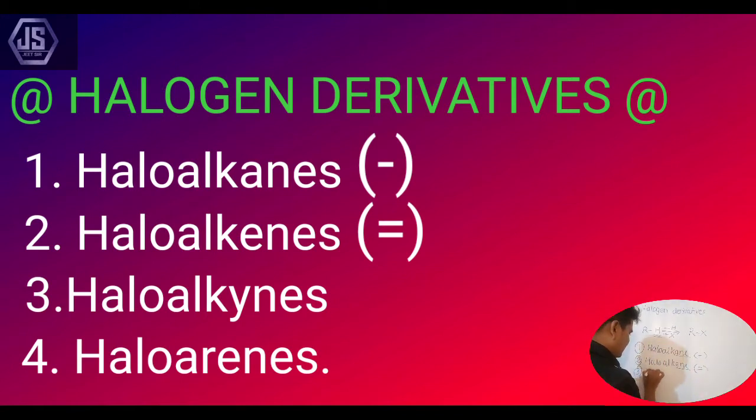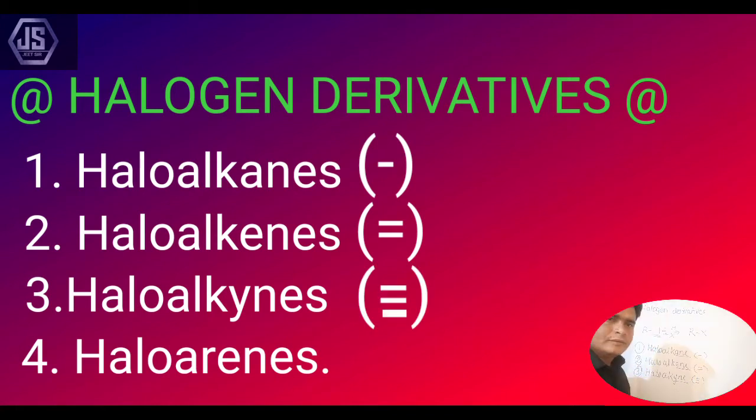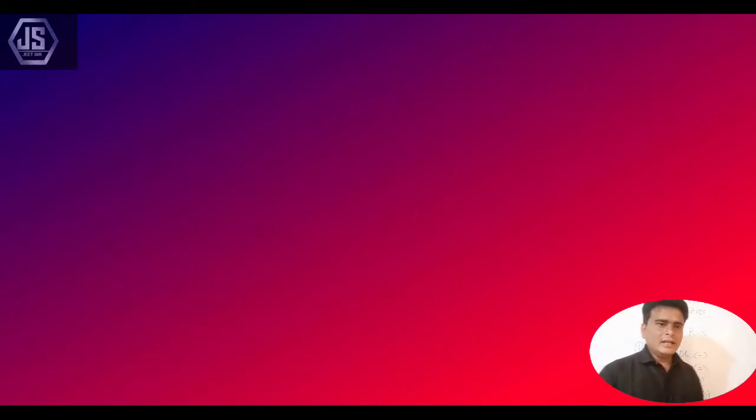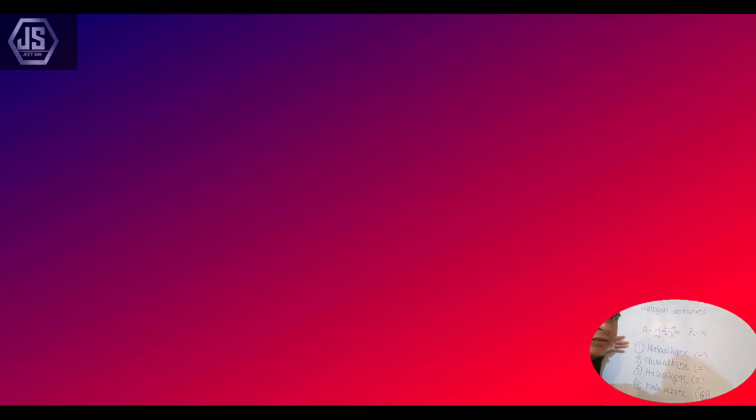Number 3, haloalkyne. Here Y-Ne means triple bonded compounds are there. And the 4th one is haloarenes, in which cyclic compounds are there, benzene rings are there. So like that we can classify the halogen derivatives into haloalkanes, haloalkenes, haloalkynes and haloarenes. One by one we are going to take today. First of all we will start with the haloalkanes.